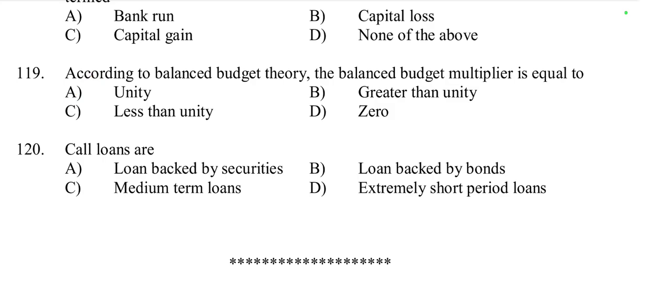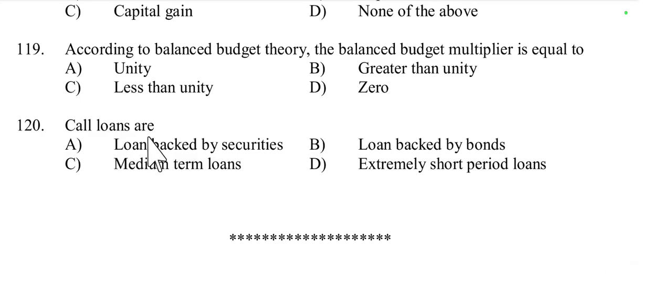Then today's last question, question number 120, call loans are loan backed by security, loan backed by bonds, medium term loan or extremely short period loan. Call loans are extremely short period loan. Option D, because call loans are loans given for a very short period, often overnight, and can be called back or repaid on demand by the lender, typically used in interbank transactions. So it is called extremely short period loan, that is called call loan. So 120 right answer is option number D.